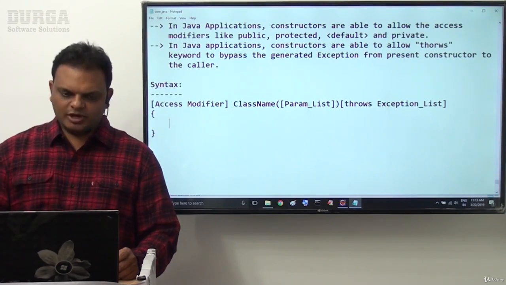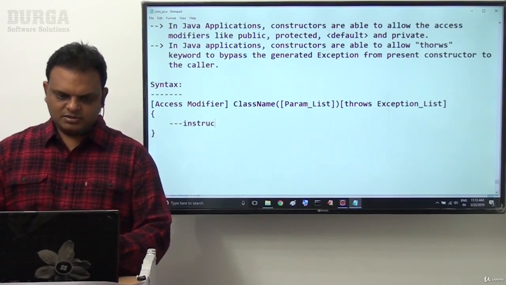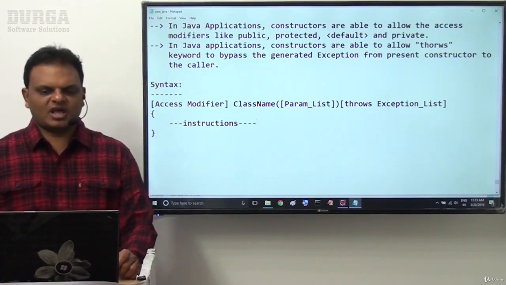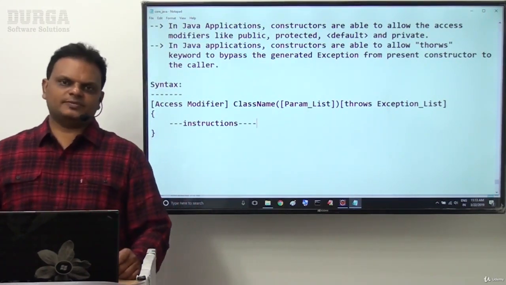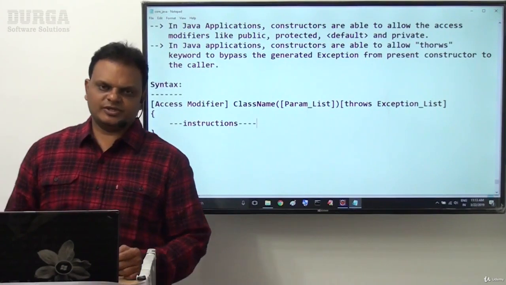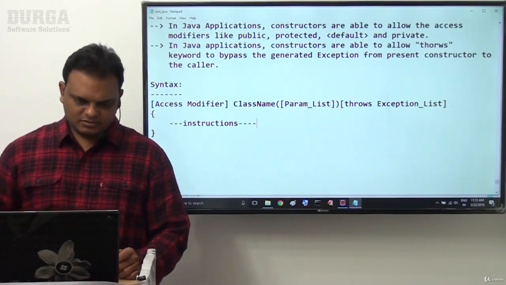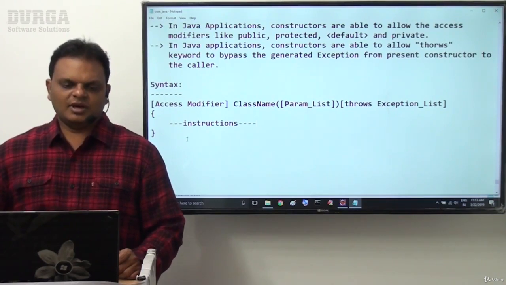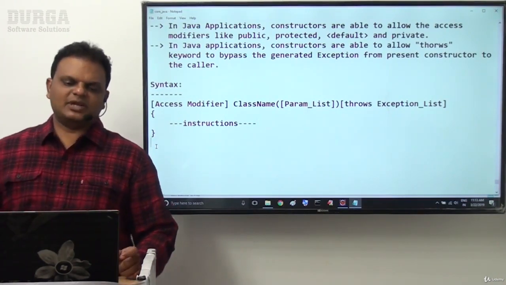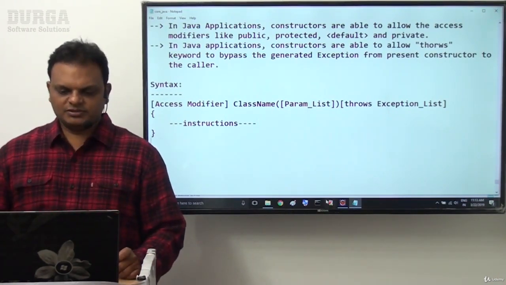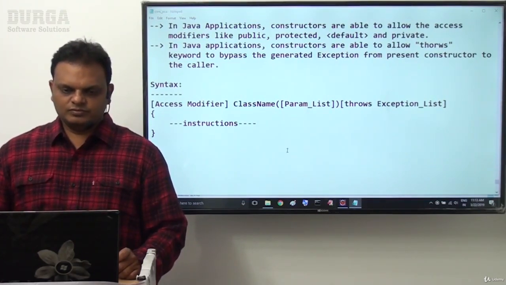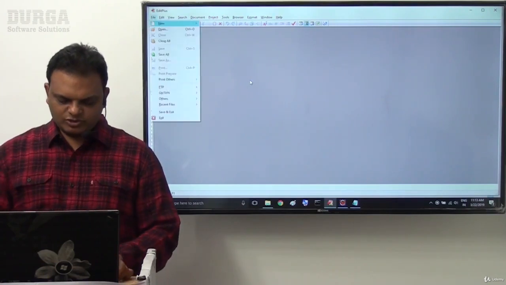Now inside this body we are going to write a set of statements: access modifiers, class name, parameter list, throws exception list. Here we are getting these points. Now I want to check the syntax here, and we want to provide a simple example as per the syntax. A very simple example we are going to see here.